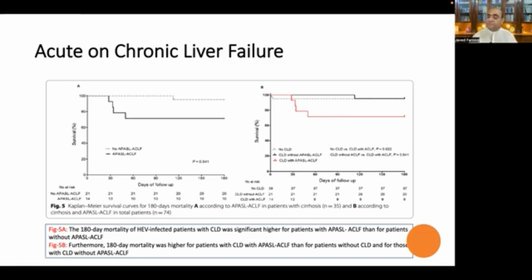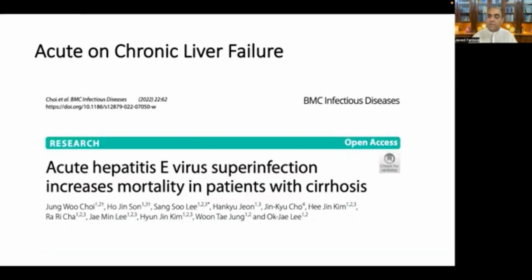So the study conclusion is that they compared 3 groups of patients: patients with normal liver, patients with chronic liver disease, non-cirrhotic, and patients with cirrhosis. And the patients with cirrhosis behaved badly. The mortality was very, very high in patients with liver cirrhosis as compared to patients with just chronic liver disease or patients with normal liver.